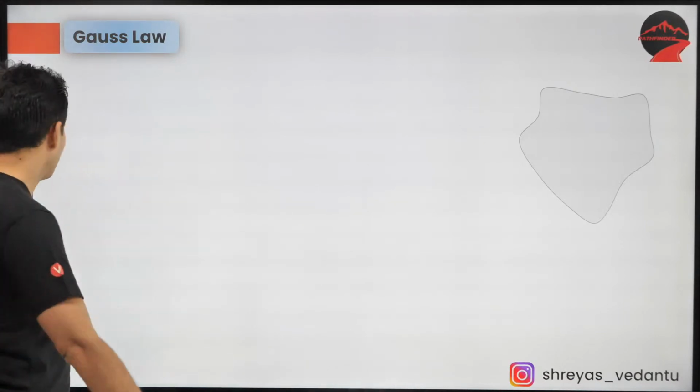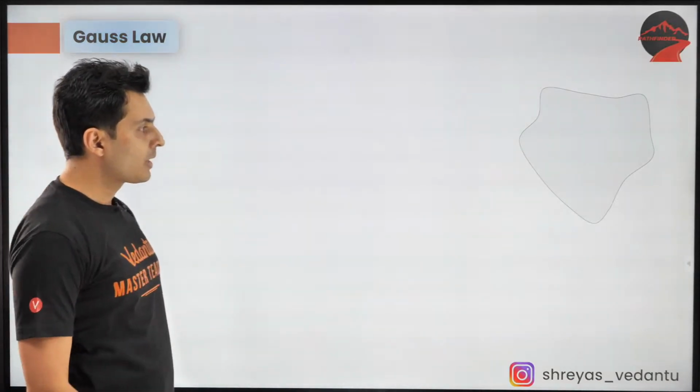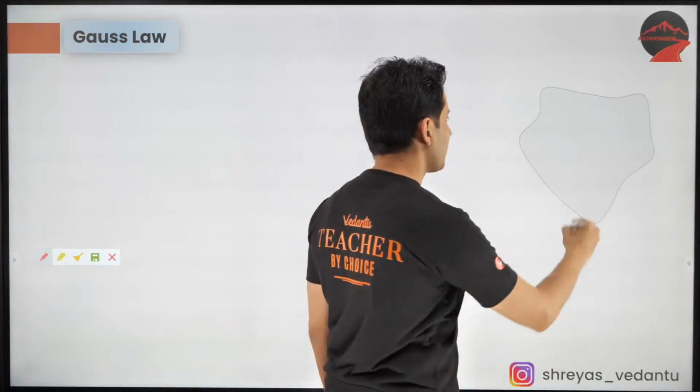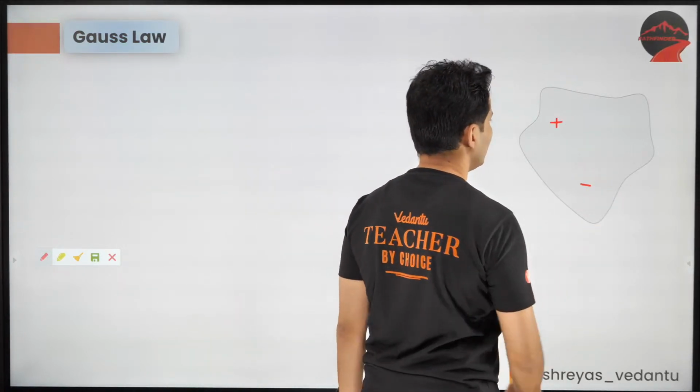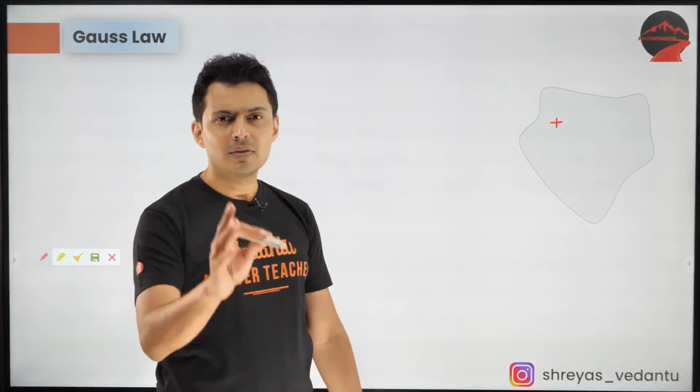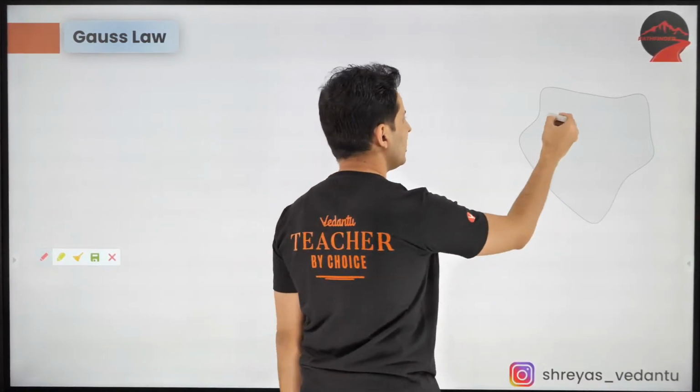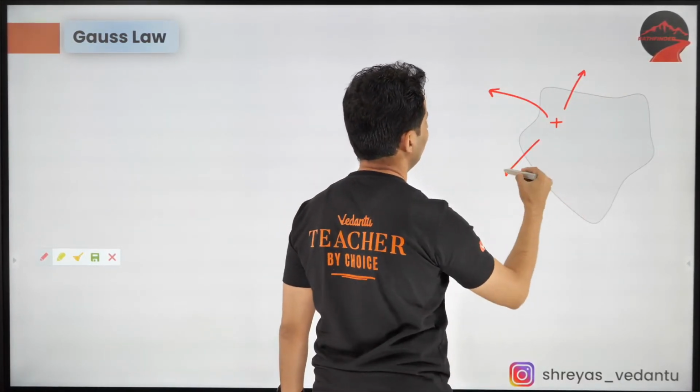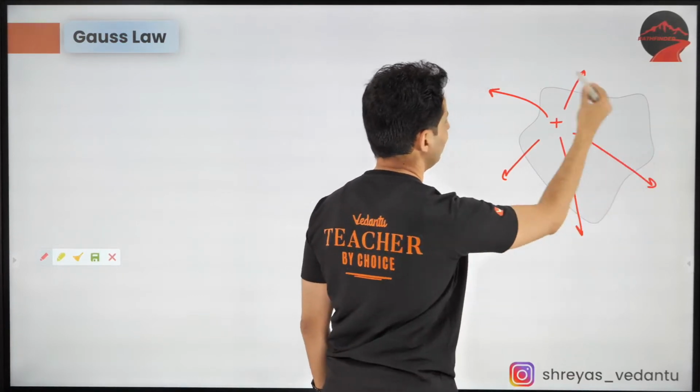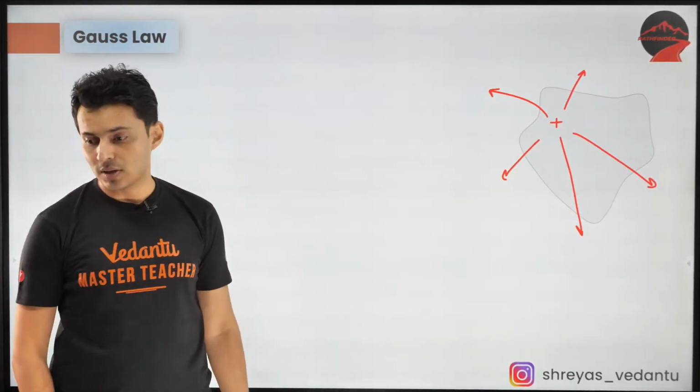Okay, so let's talk about Gauss's law. Now, what is Gauss's law? If you have some charges, let's say a positive charge, there will be some field lines coming out of it, correct? There will be some flux through that surface, yes or no?